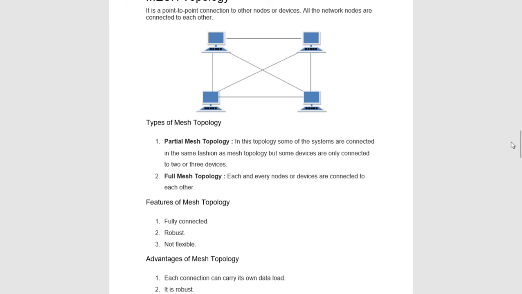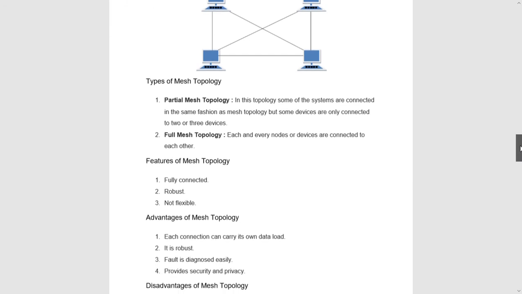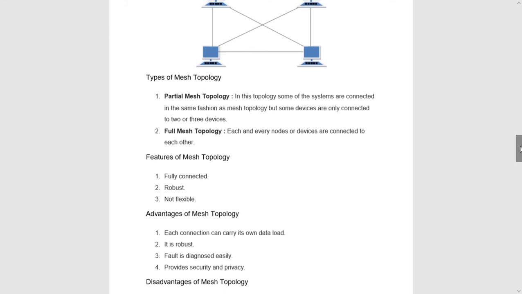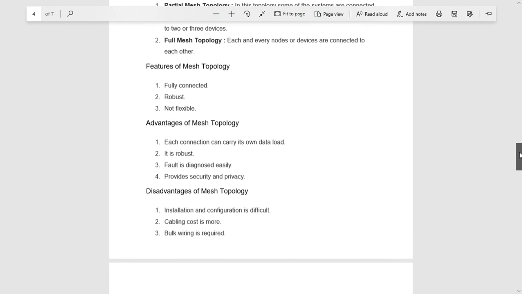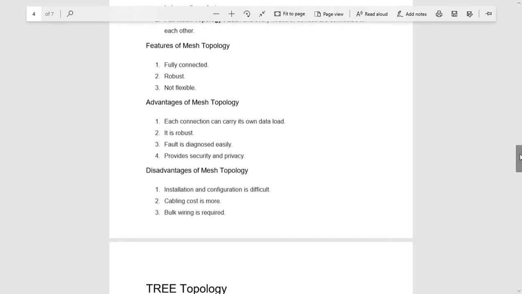So advantages, again, each connection can carry its own data load, so network congestion is not a difficulty here, and the faulty system can be diagnosed easily because there is one-to-one connection. Security and privacy will be there. But disadvantages means it is costly. Cabling is very costly. Bulk wiring is required. So this is the disadvantage of mesh topology.